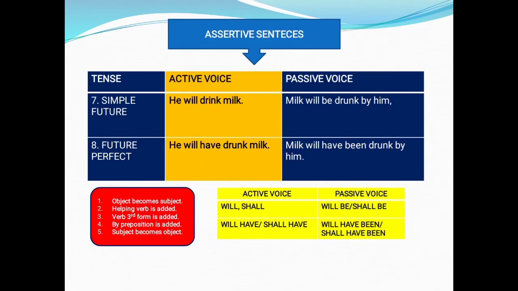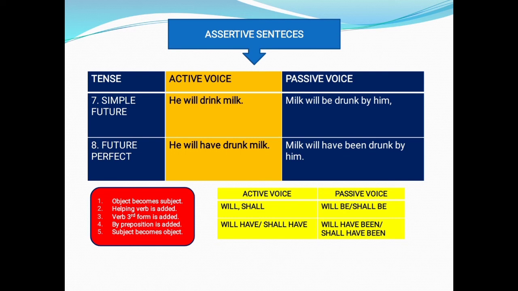Simple future: active voice is he will drink milk. Passive voice for this is milk will be drunk by him. Future perfect: active voice is he will have drunk milk. Passive voice is milk will have been drunk by him. Observe the table given below. In active voice, will or shall are there. In passive voice, we have to use will be or shall be. In active voice, will have or shall have are there. We have to use will have been or shall have been in passive voice.